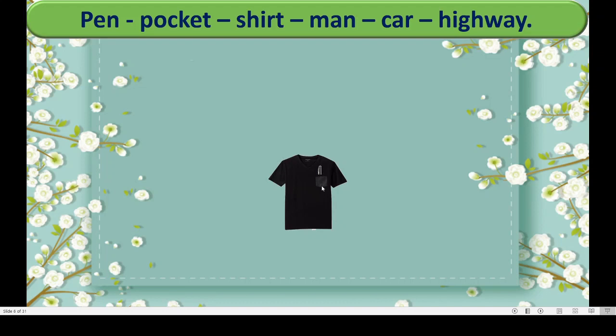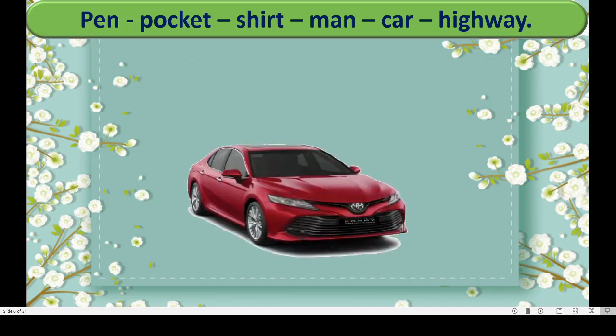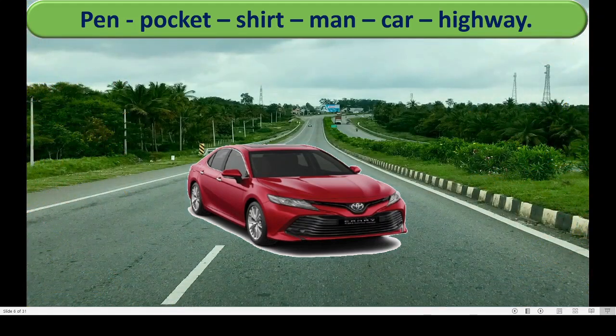The man is wearing this shirt. Now the man is sitting inside the car and the car is running on the highway. Got this, students? I hope it is clear to you how to move from smallest to biggest. You must know the size of the things given.